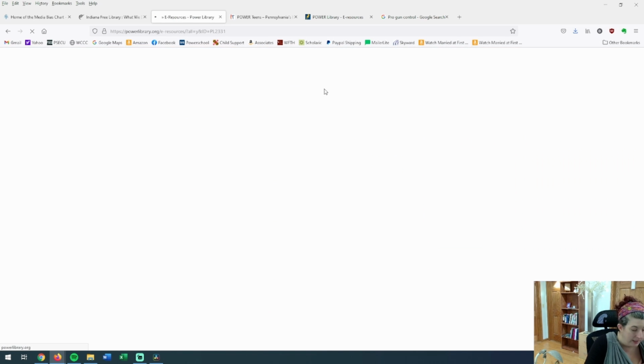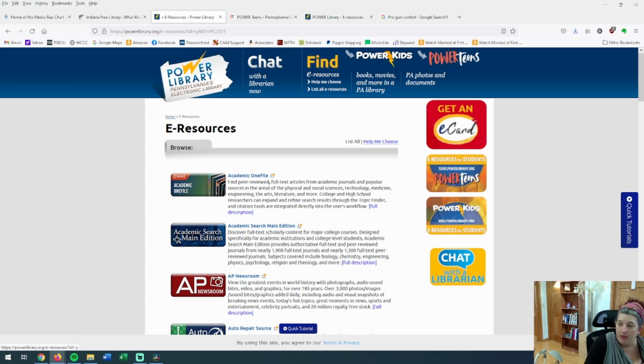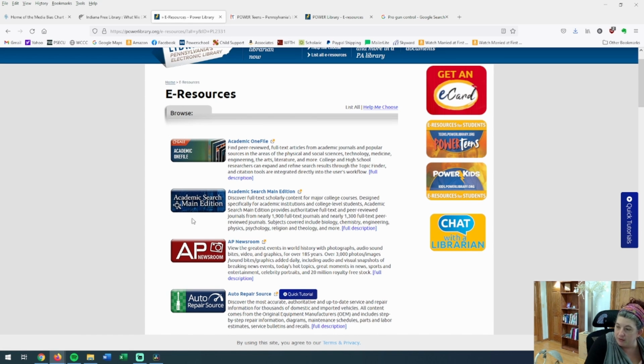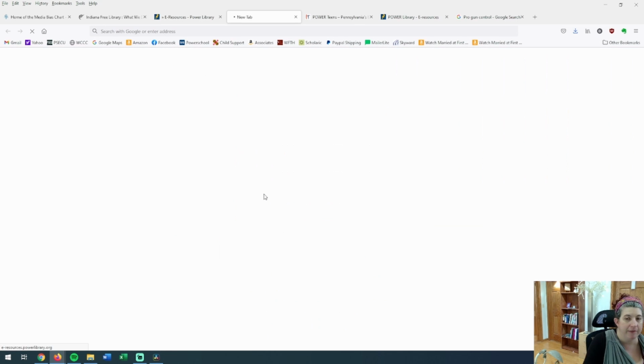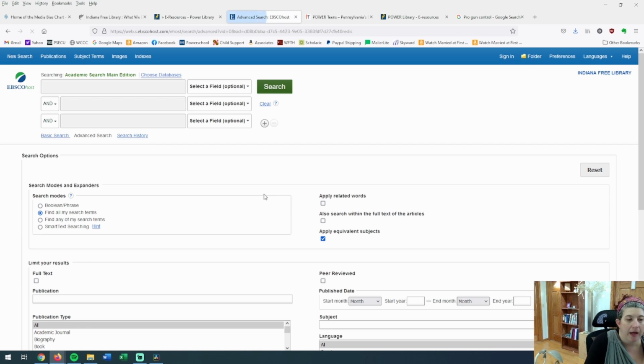I can list all my e-resources, and it's this Academic OneFile. It's this Academic Search. Sometimes it's called Academic Search, sometimes it's called EBSCOhost. But it's, again, very similar to Gale. I really, really like it. It's a really good way to search, and you can search here.